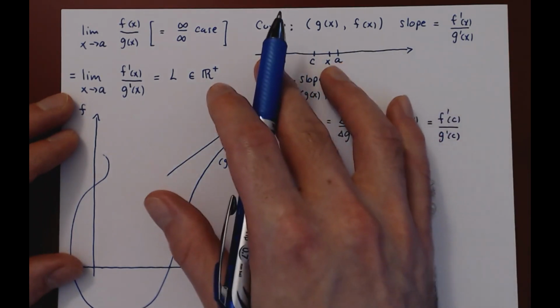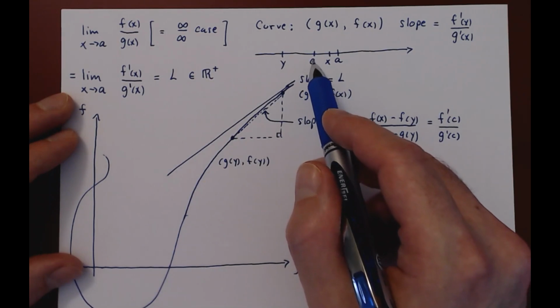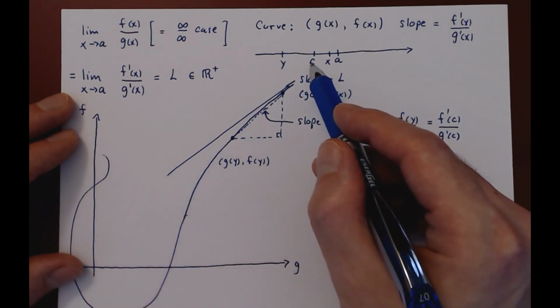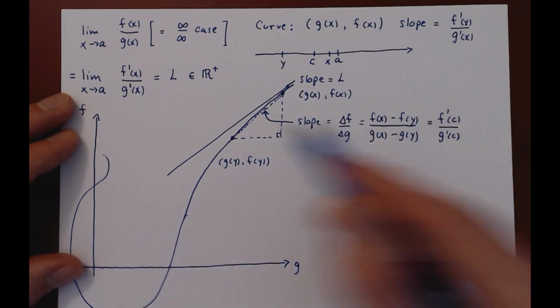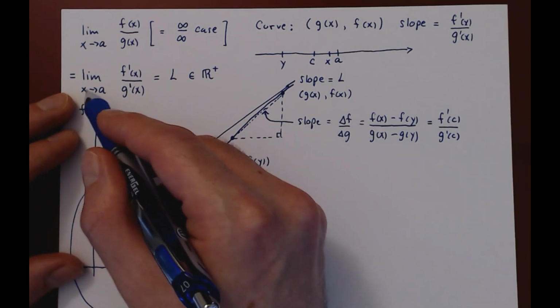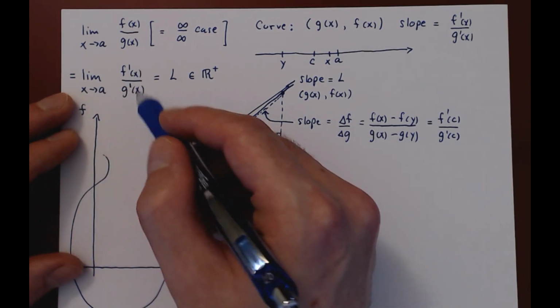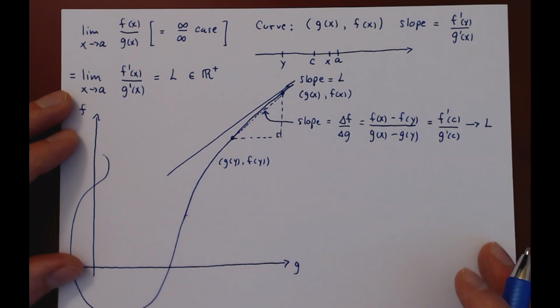So as we let y and x get closer to a, c being in the middle will also, by the squeeze theorem, have nowhere else to go but be getting closer and closer to a. But if you replace x by c here, as c gets closer to a, f prime over g prime at c gets closer to L. So this will be approaching the number L.